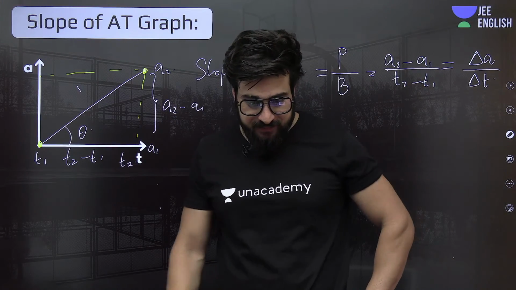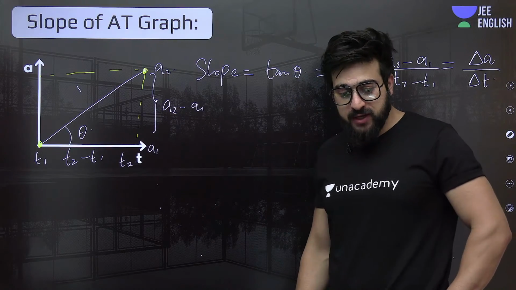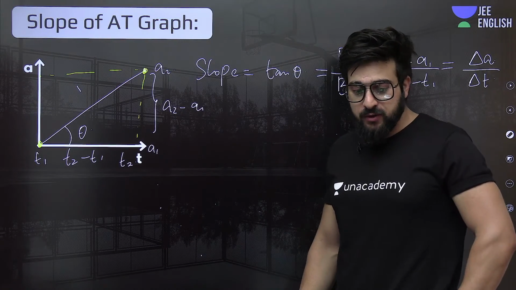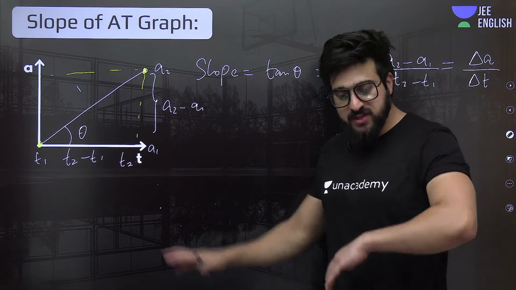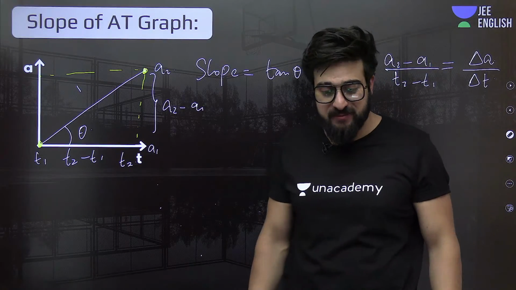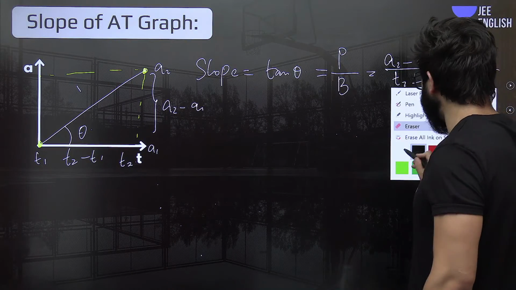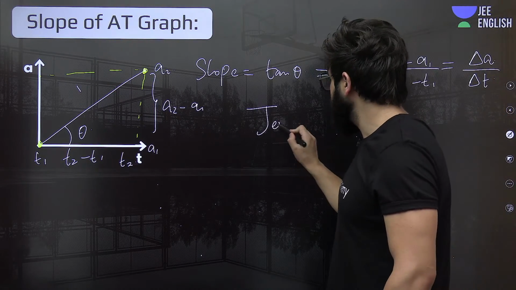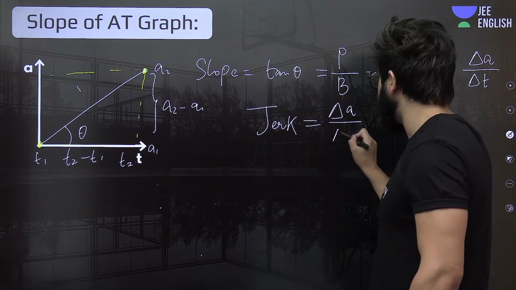Got the jerk, sir. Sir, please tell once again. Hey, what am I supposed to tell once again? What exactly? This jerk that I explained. I'll explain this once again after some time. Don't worry about that. I'll have to tell you lots and lots of extra information today. Okay? Don't worry about that. So can we say this is nothing but jerk? This is nothing but jerk, that is delta A by delta T.